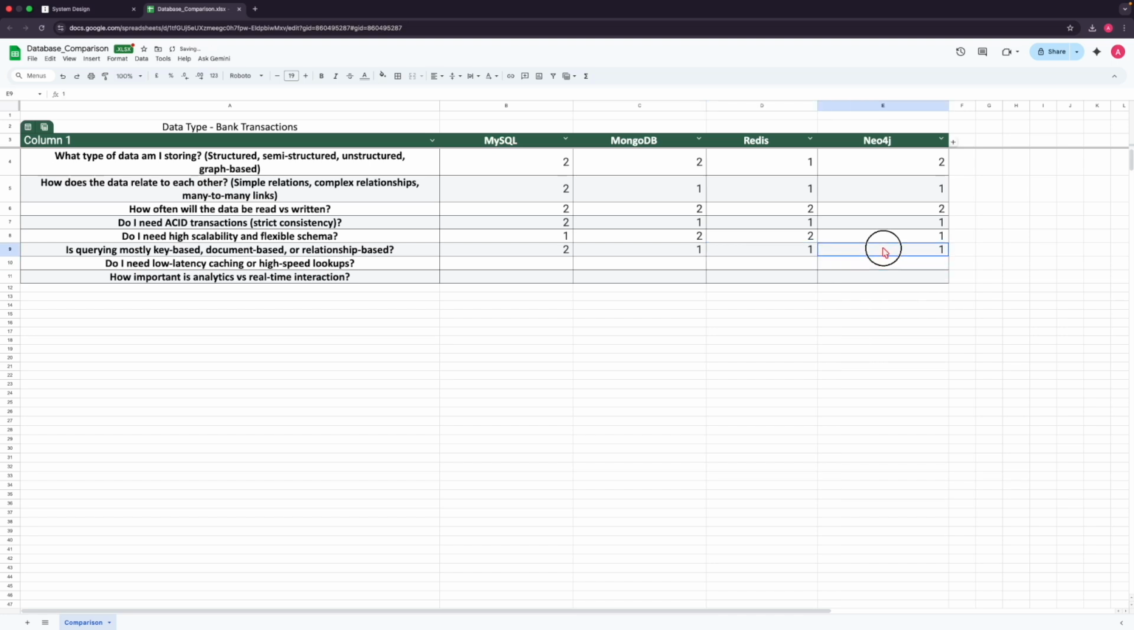Okay. So Neo4j also gives us this relationship, like we can store complex relationships, but that relationship is different compared to the relationship that we are talking about in case of banking transactions, right? So that's the reason I'm giving Neo4j as 1.